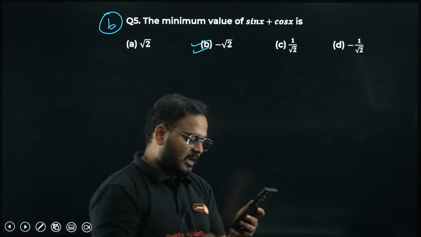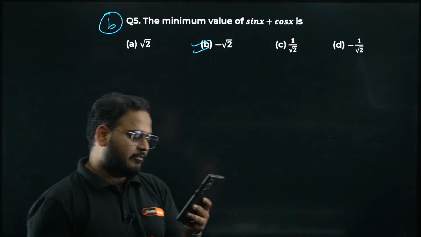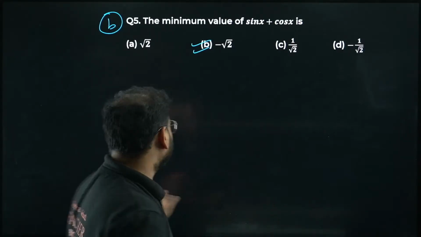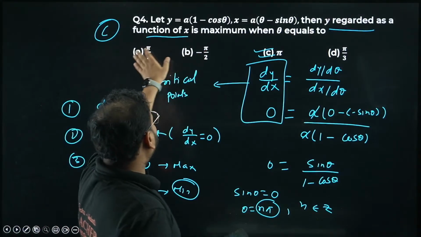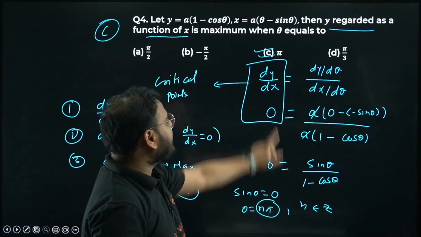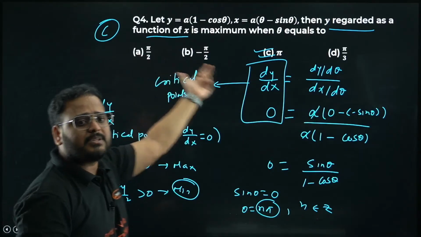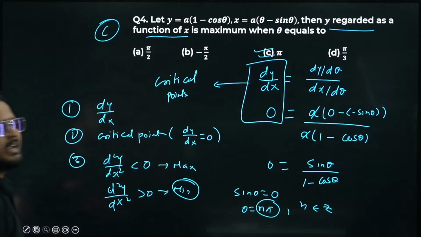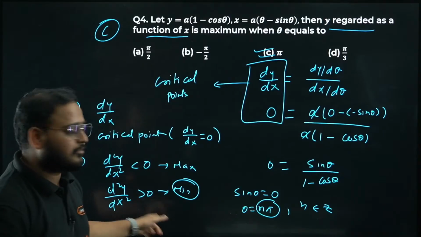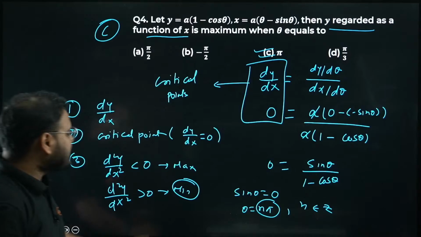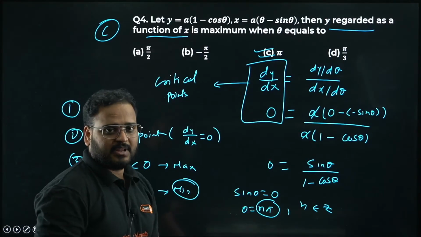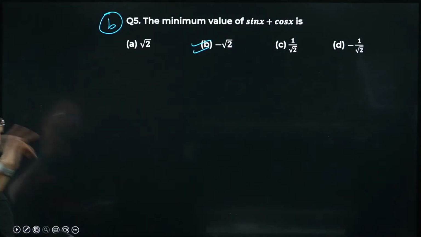Yeah, sir, how can we solve faster while guessing? Yeah, of course, bacha. If you can see, for example, over here only I could see, right? Option A, B, D cannot be right. They are not multiples of pi. Are they integral multiples of pi? They are not. They are in fractions form. It means option A, B, D is wrong. Option C has to be right. I saved some time. Otherwise, I have to solve this third step, find the second derivative, quotient rule. It will take some time to do it, right? So I saved some time by eliminating the options A, B, D. Yes, you have to always look for that approach.